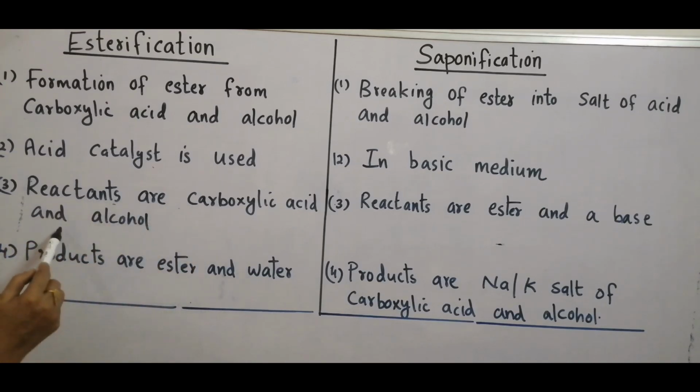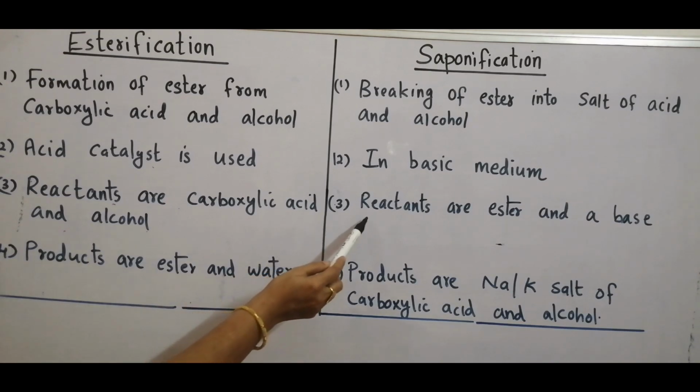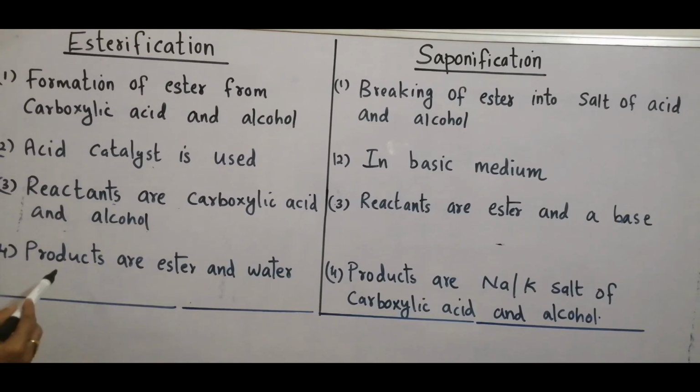Reactants are carboxylic acid and alcohol. In saponification, reactants are esters and a base. The products are ester and water. In saponification, products are sodium or potassium salt of carboxylic acid and alcohol.